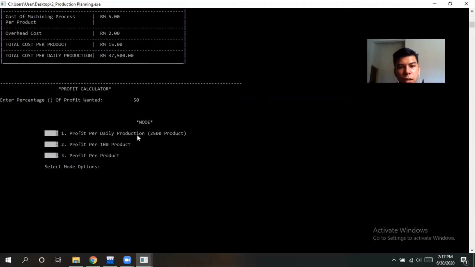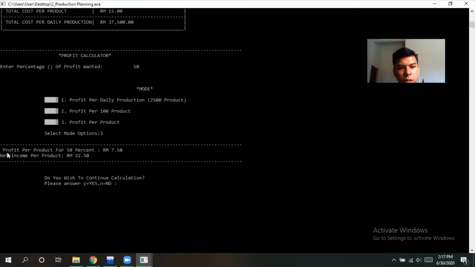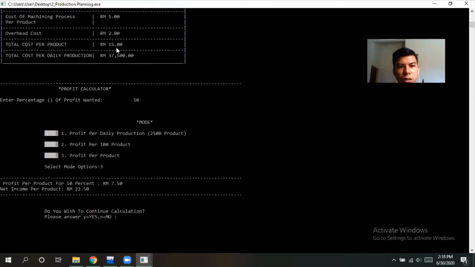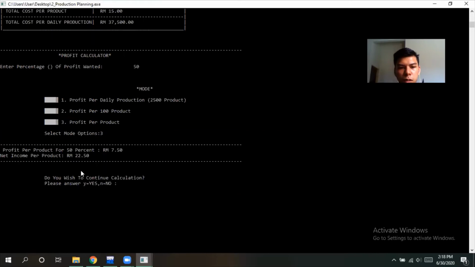Okay, and then what mode of calculation the user wants to see, whether it calculates profit per daily production, profit per 100 product, or profit per product. Okay, to know the profit per product for 50%, we select 3. It will display this profit per product for 50% is RM 7.50. So adding 7.50 ringgit to the cost of the product, which is 15 ringgit, the net income per product is RM 22.50. Let's press yes.